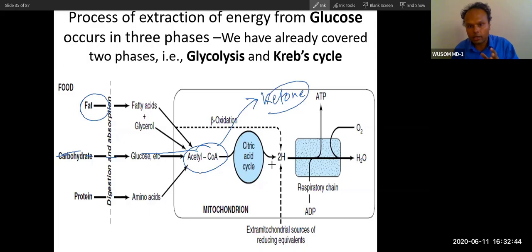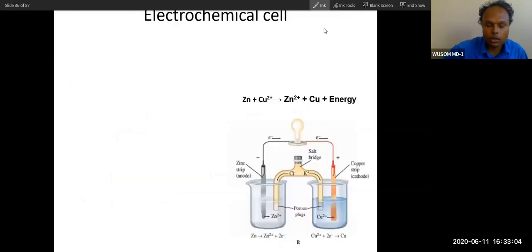But during the fed condition, this acetyl coenzyme A will be metabolized through the citric acid cycle. We are talking about the fed condition. Let's stick to the fed condition. We will talk about the fasting condition after we finish this. In the CVS system, we will talk about both fed and fasting conditions. So this is whole metabolism. Let's go forward.